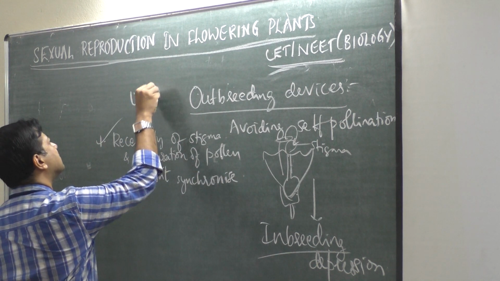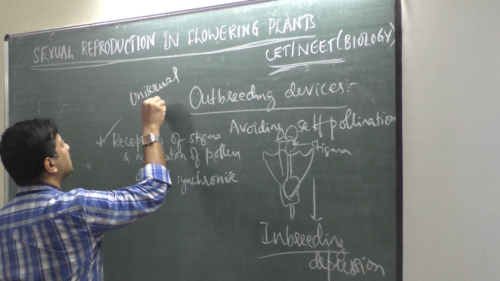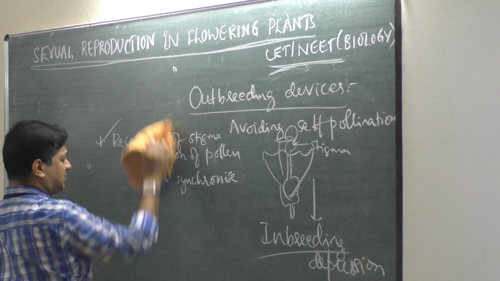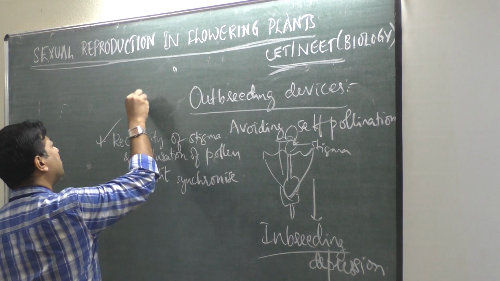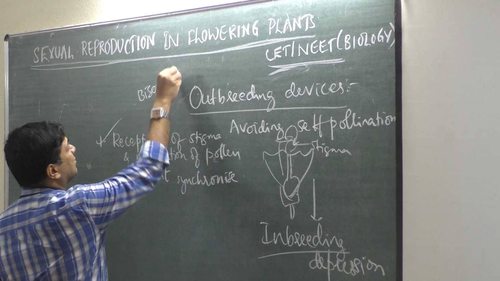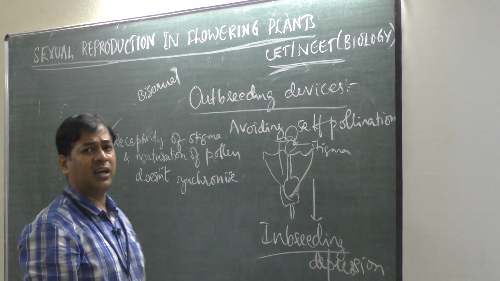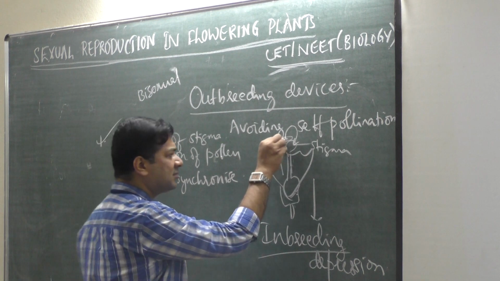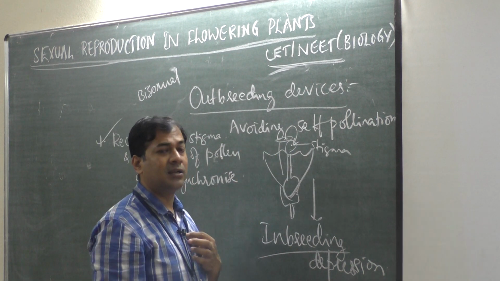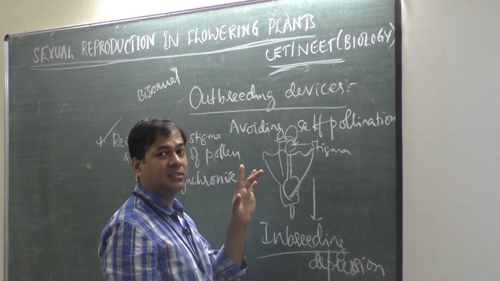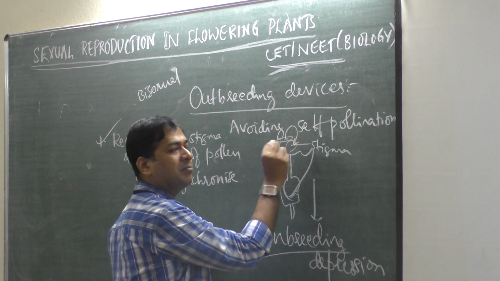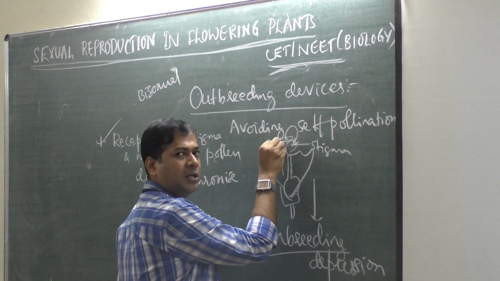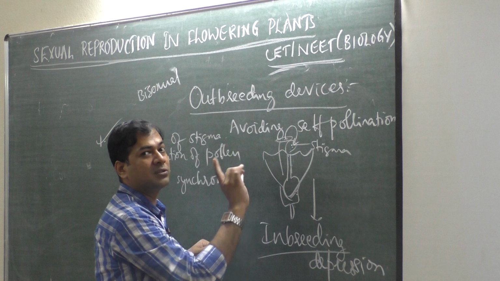unisexual flowers. This is in case of bisexual flowers. Bisexual means the same flower having both male and female reproductive organs in the same flower. Anther is also there, stigma is also there. But this flower doesn't encourage pollen grains of the same plant, because either stigma matures first or pollen grain matures first, not both at the same time.